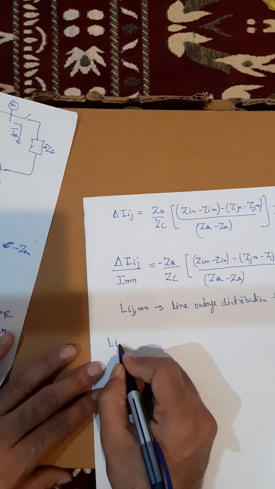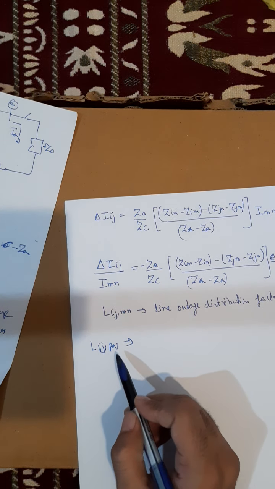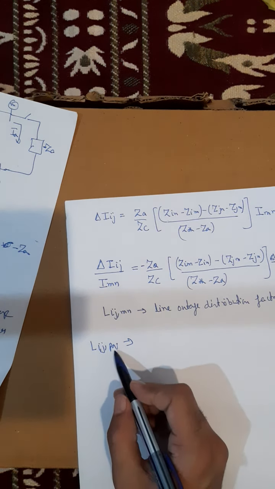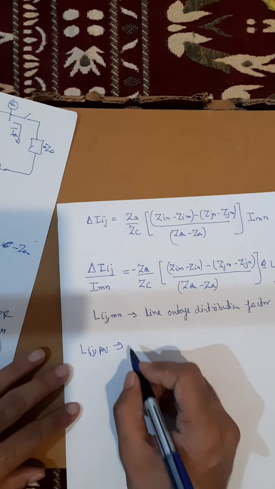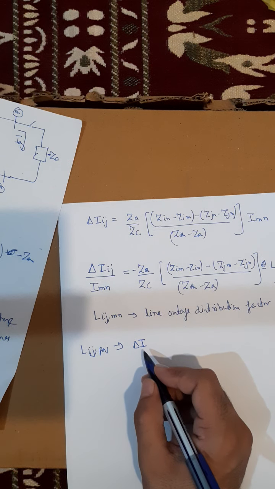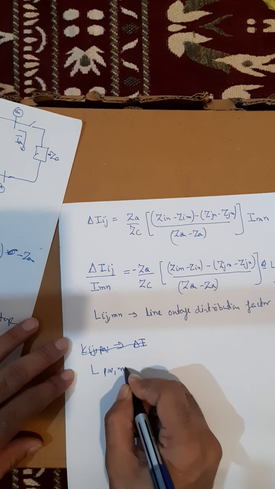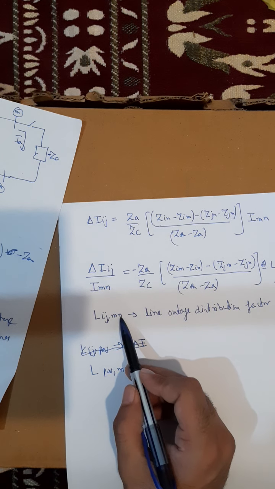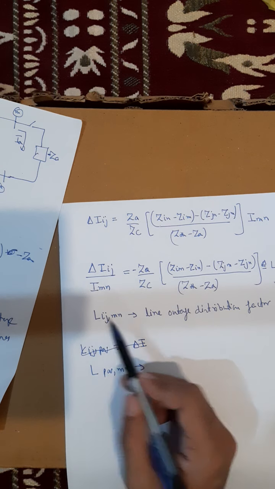Similarly, I can calculate Lij,pq, meaning if I want to take out the line connecting buses P and Q out of the network, what will be the change in the current in the line connecting bus I and J, del I. Sorry, I am saying similar L PQ,MN. Because of the outage of the line connected between bus M and N, the current in the line connecting bus I and J will change.